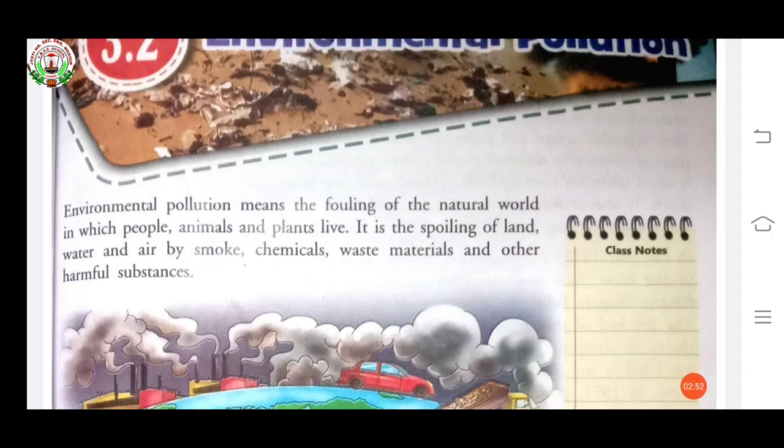Okay, so environmental pollution means the fouling of the natural world, means making the natural world dirty by destroying our water, land, and air by smoke, chemicals, waste material, and harmful substances. So this is called environmental pollution.